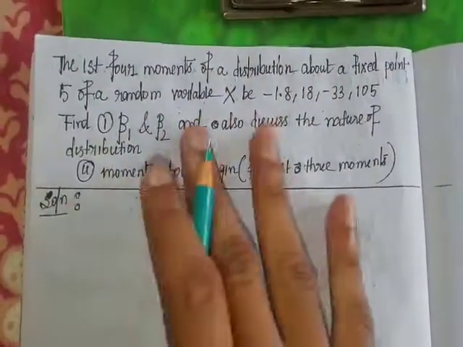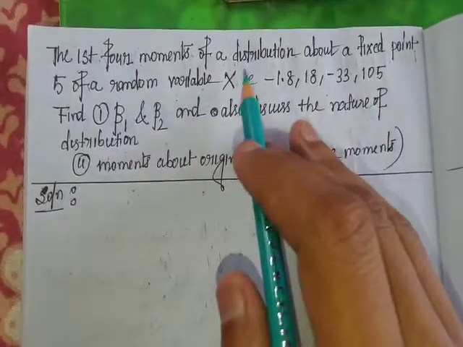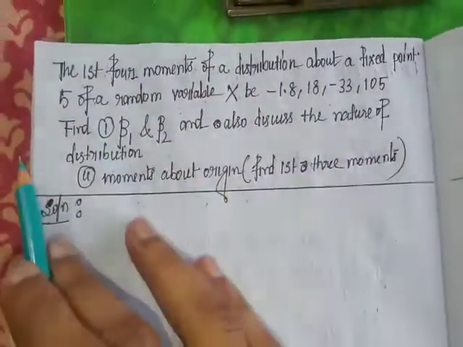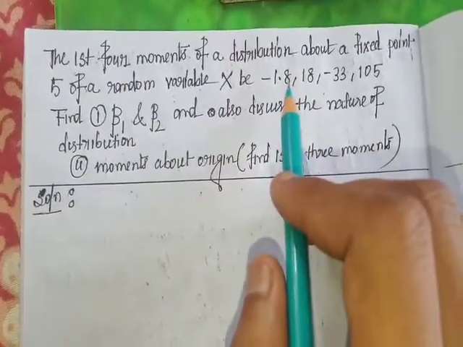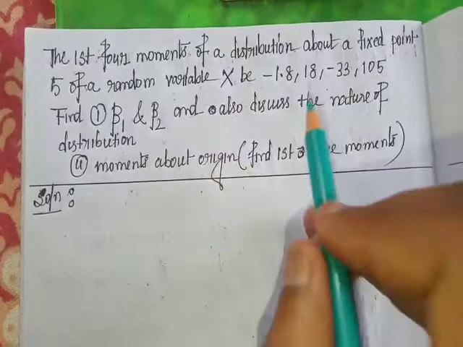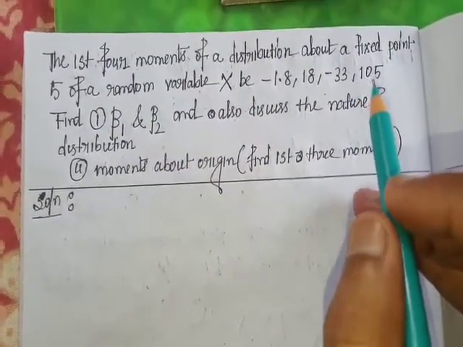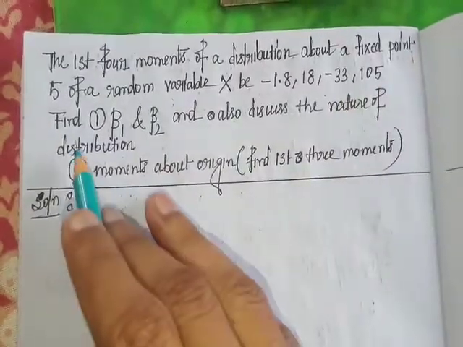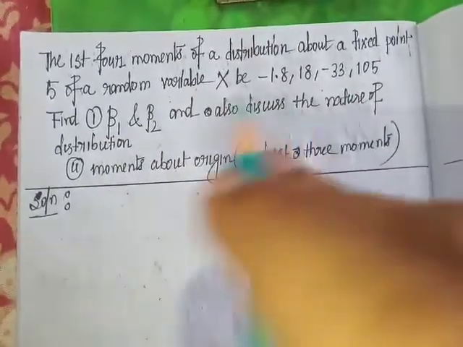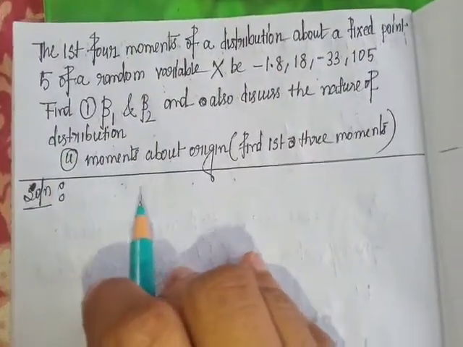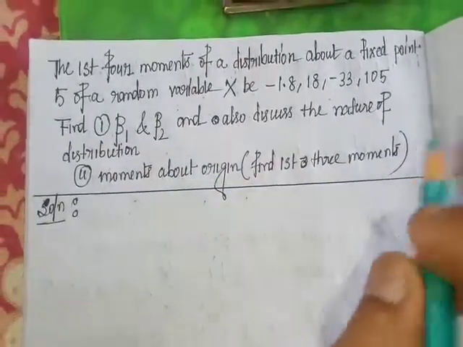Now we discuss a problem. The first four moments of a distribution about a fixed point 5 of a random variable x are minus 1.8, 18, minus 33 and 105. Find beta 1 and beta 2 and also discuss the nature of the distribution. And the second question is to find the first three moments about origin.